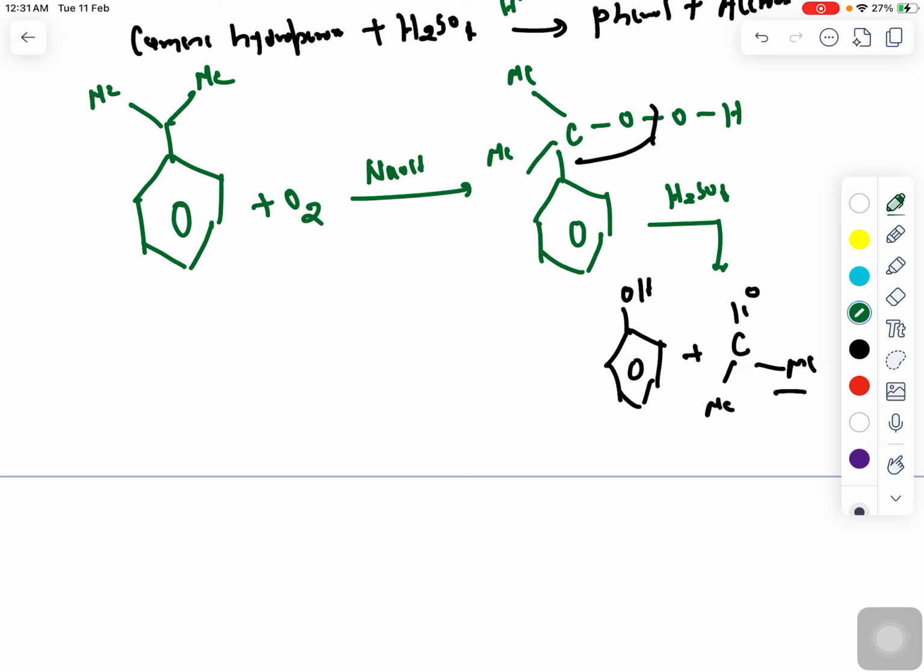So this one is cumene hydroperoxide, and this reaction is happening in the presence of base NaOH, and after that H2SO4 will come and this kind of reaction will happen, some kind of electrophilic substitution, which is not very much required here, and it will form phenol, and this is your acetone. Is that clear?